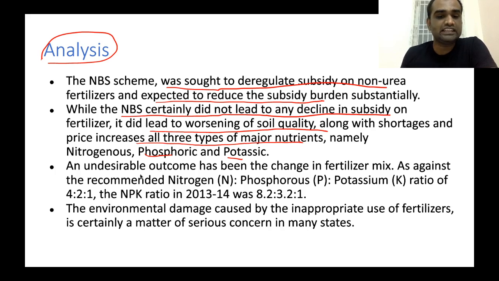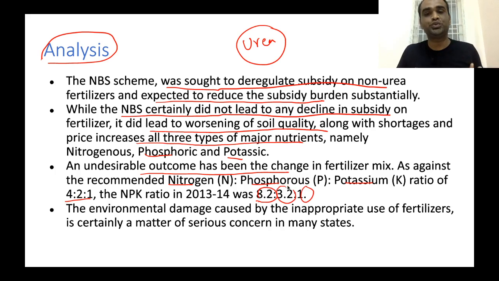An undesirable outcome has been the change in fertilizer mix because of indiscriminate urea usage. Against the recommended nitrogen, phosphorus and potassium ratio of 4:2:1, in 2013 the ratio in Indian soils was around 8.2 to 3.2 to 1.